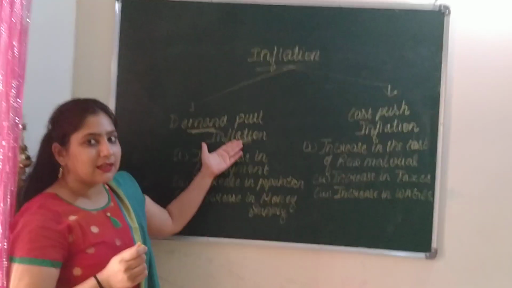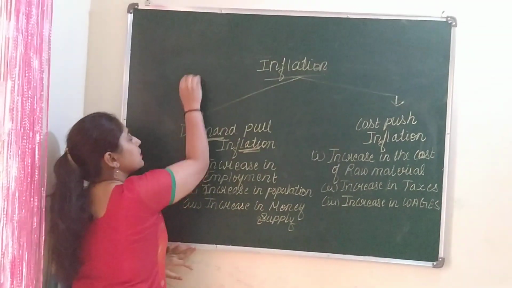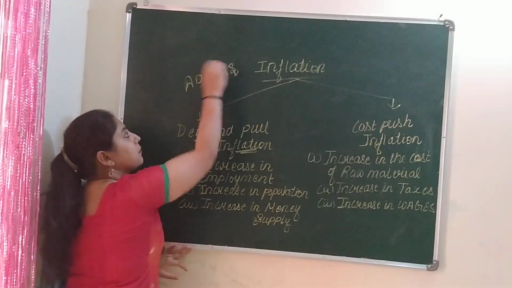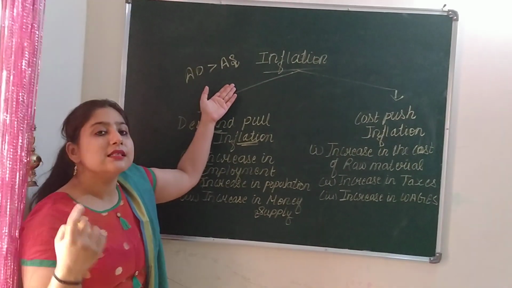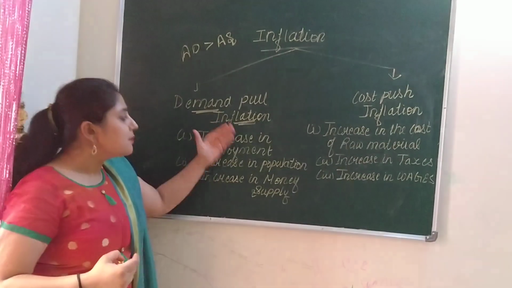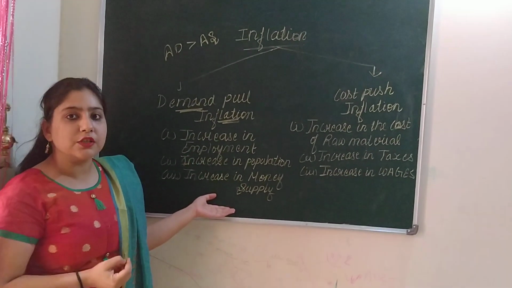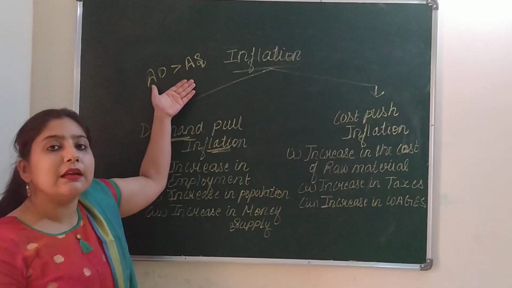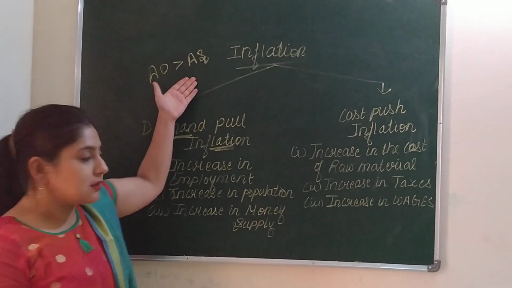Or you can say that it is a stage where aggregate demand is more than aggregate supply. Now there are some reasons due to which the imbalance between aggregate demand and aggregate supply occurs.